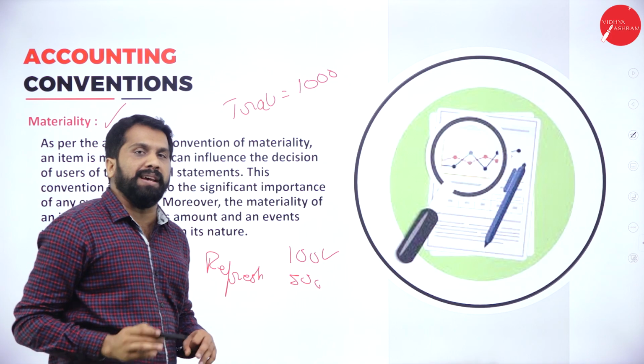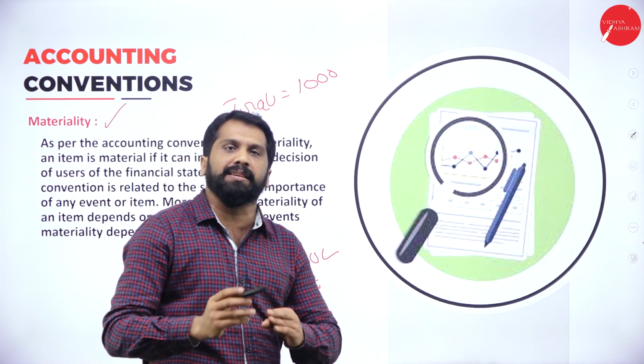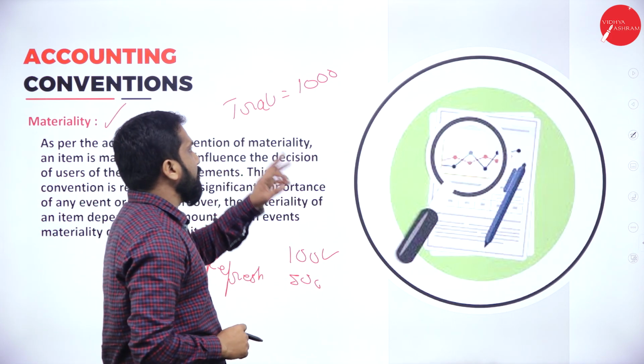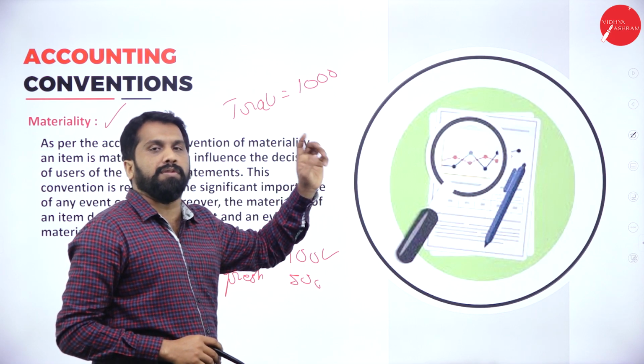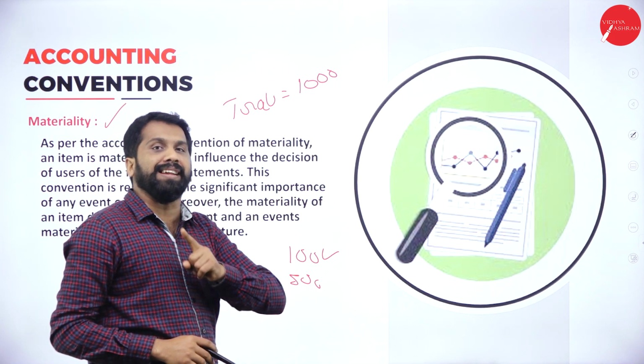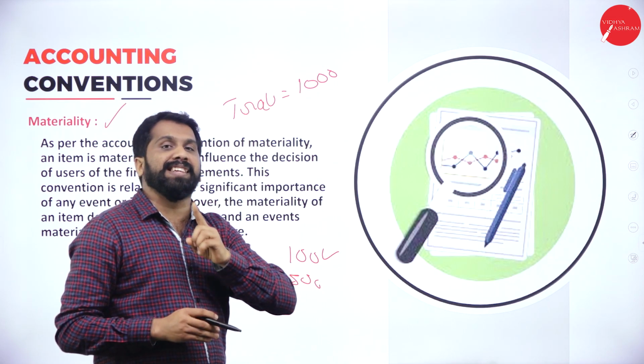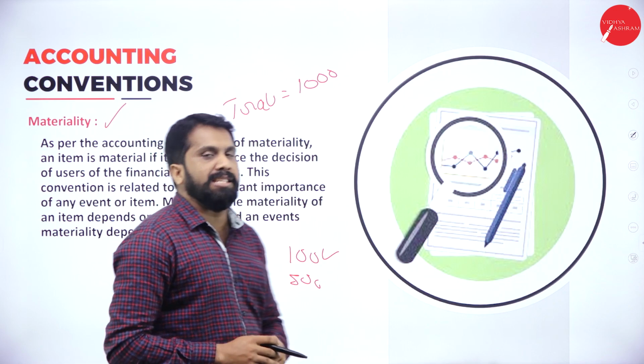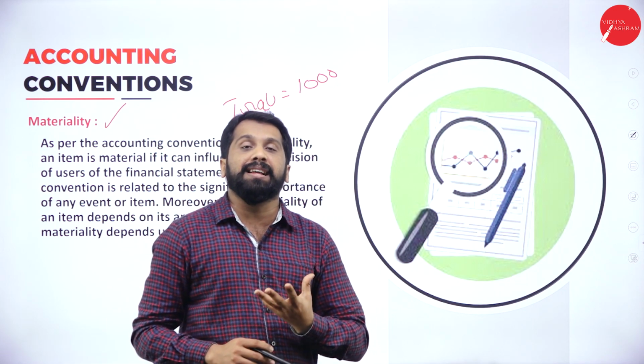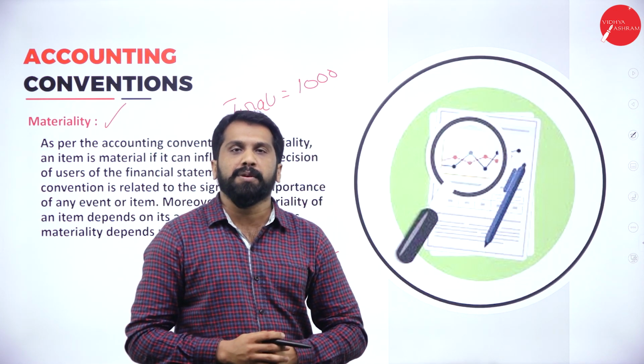Even though you may have gone by auto, bus or taxi, you will not write taxi 500, auto 400, bus 200. You will write it as traveling expenses. All put together, you will name it as traveling expenses. This is called materiality, the weightage of that word.